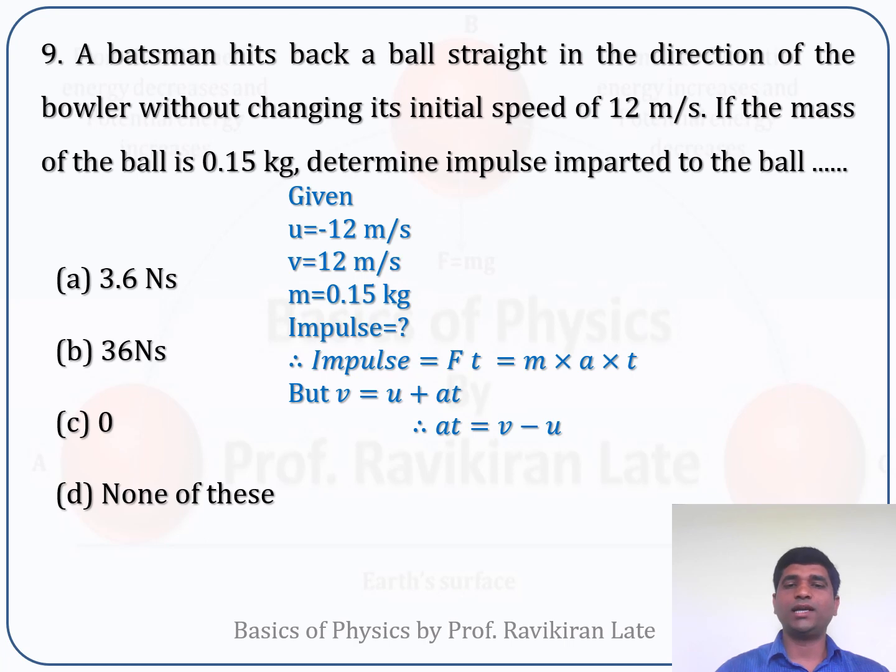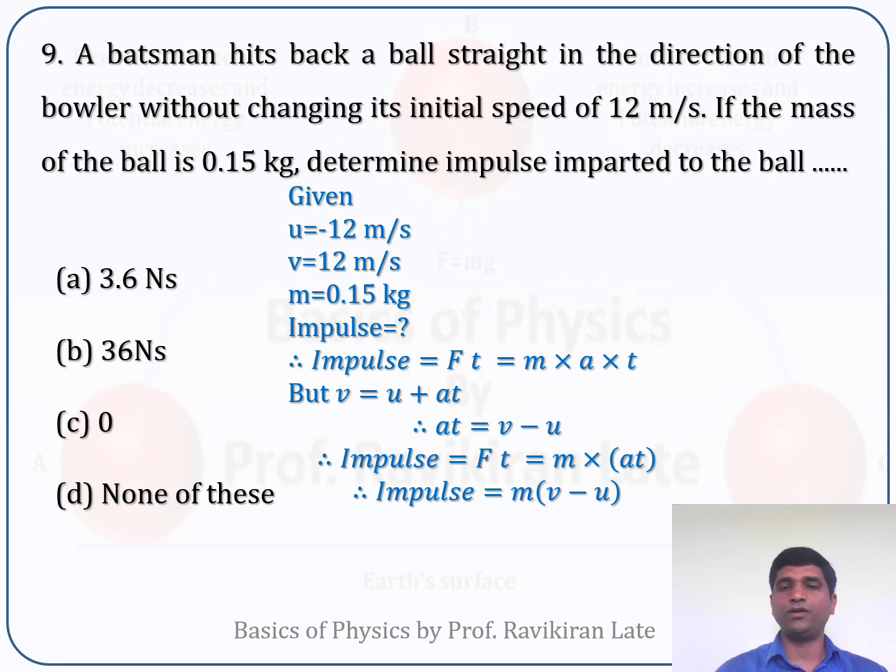If I rearrange this equation and transfer u from this side, it gets a minus on this side, so at is nothing but v minus u. I know the value of v and the value of u. If I substitute this value of at in the above equation, the impulse formula becomes m into, instead of at, I can write v minus u.